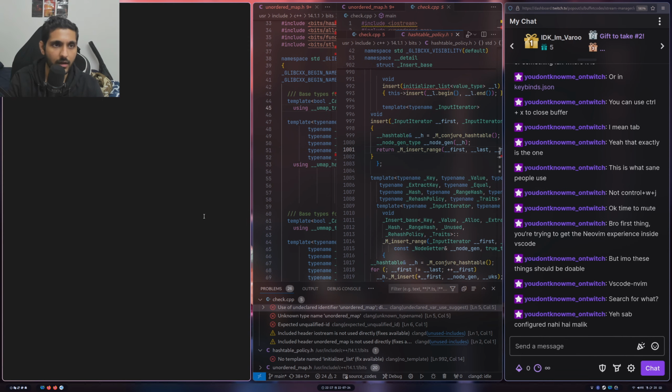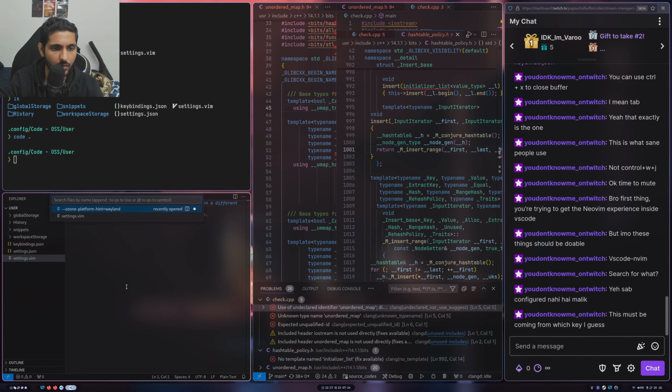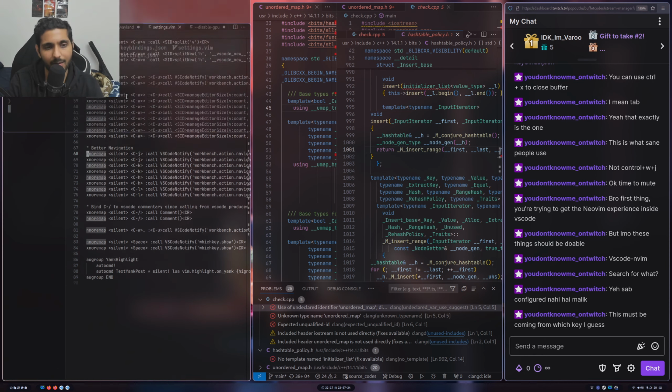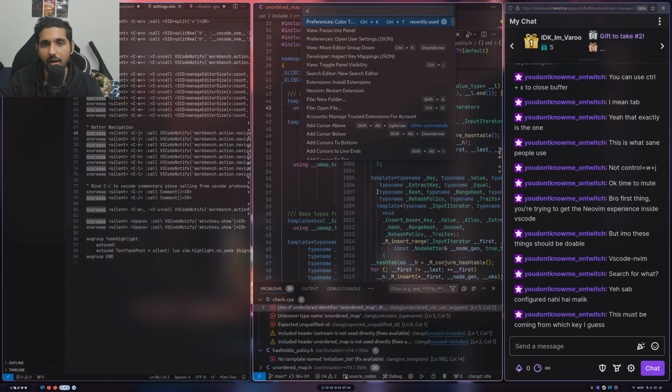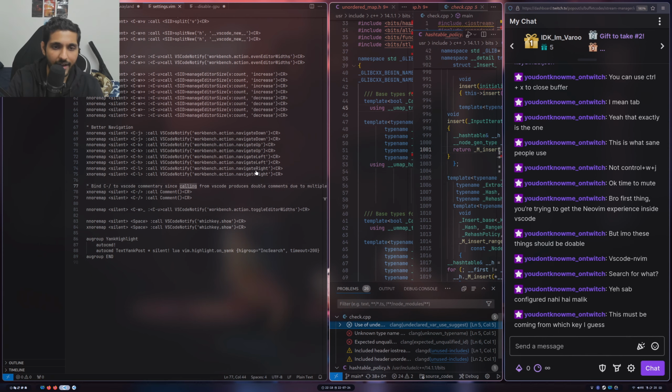Okay, let's just go there again. Or no, let's go to this thing. Let's do code dot and do. Is this coming from which key though? Because it's not like when I do Control Shift P and when I leave, it's actually taking me there. So it's not just which key. I'm pretty sure it's actually VS Code neovim.